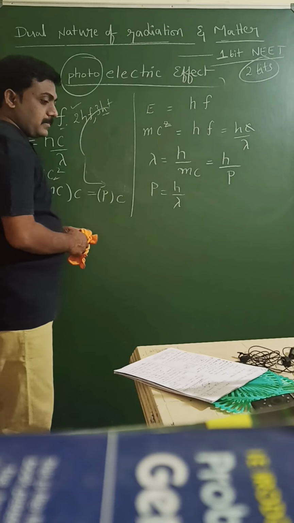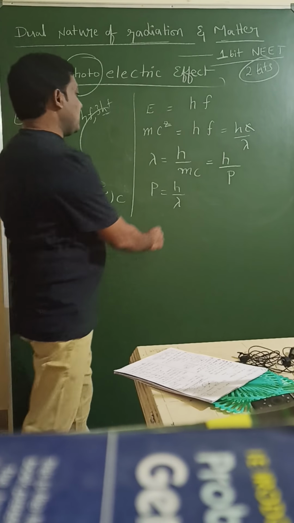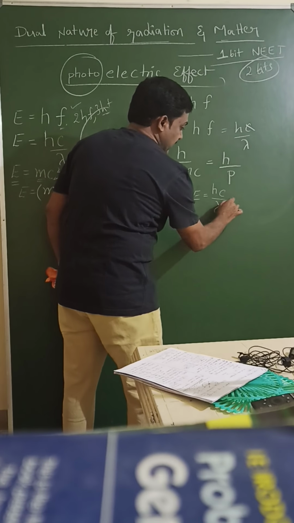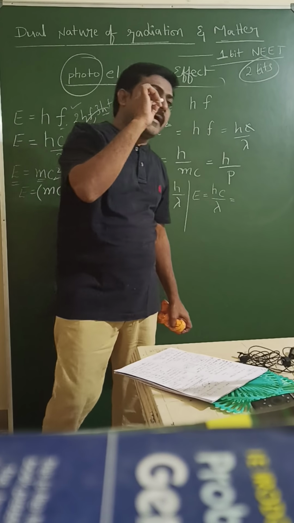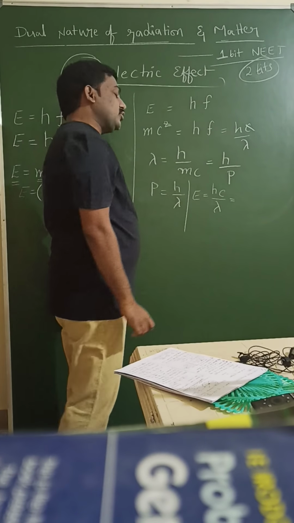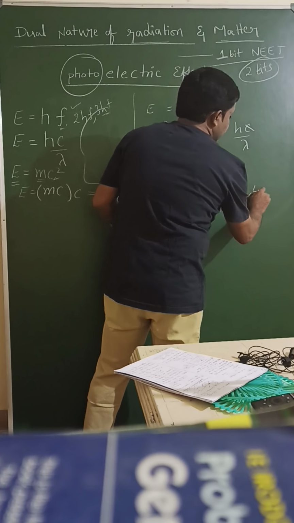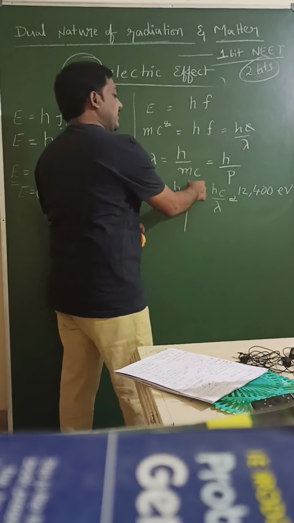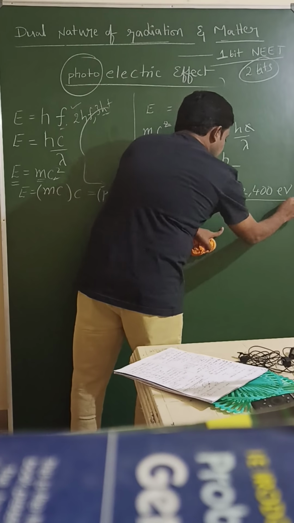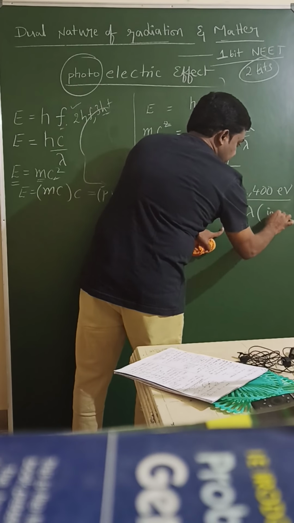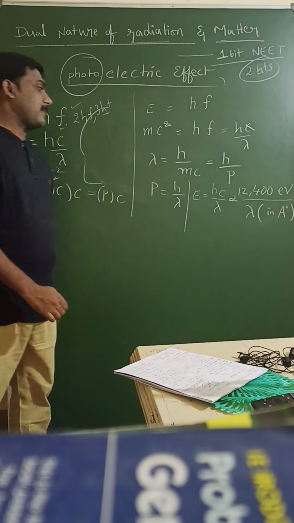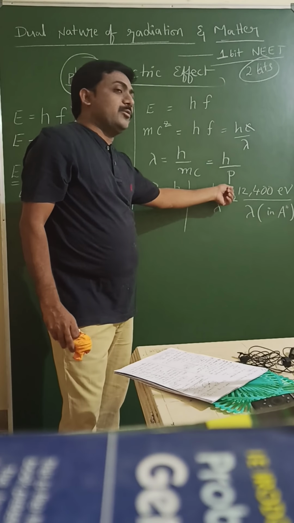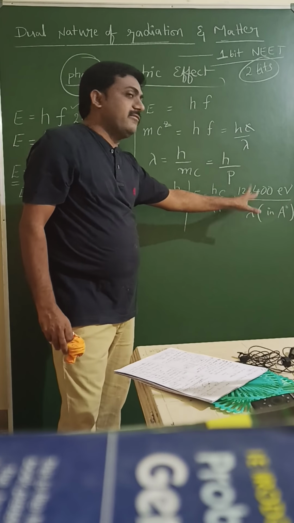Hc value is equal to hc by lambda. So in problems, this formula is useful, especially for problems, hc by lambda. Lambda value will be given in angstroms. Hc value should be taken in eV, 12,400 eV. So approximate calculation we can do by taking h value, c value, and lambda should be taken in angstroms. So when energy calculation is required, directly we can follow 12,400 eV by lambda.